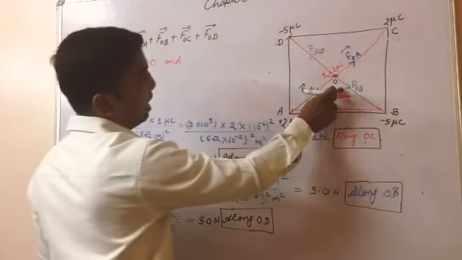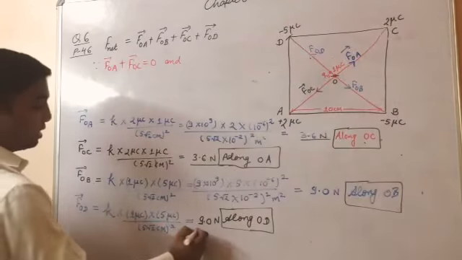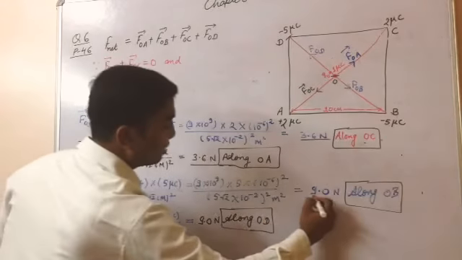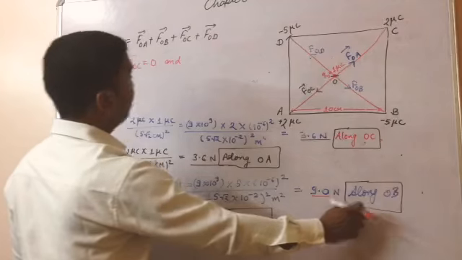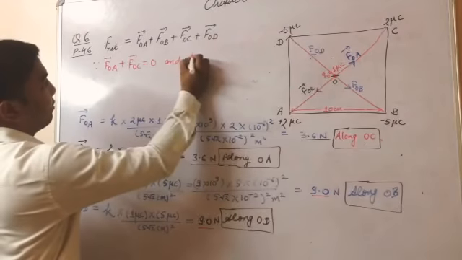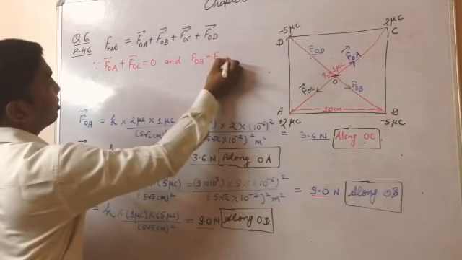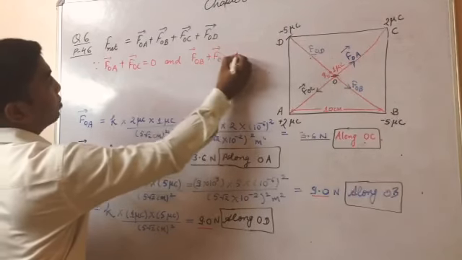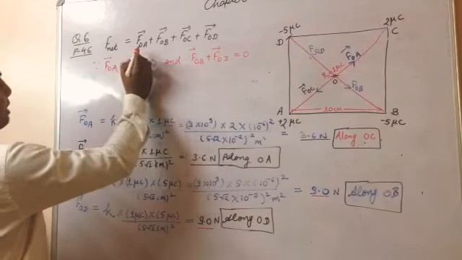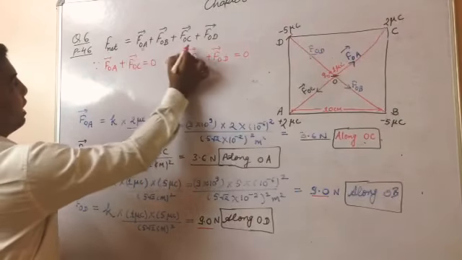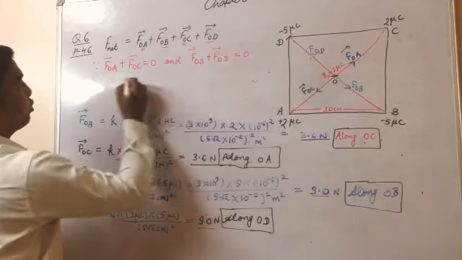And what about FOB and FOD? These are equal in magnitude. FOB was 9 and FOD is also 9, and the directions are opposite. So we can say FOB plus FOD is 0. So FOA and FOC make 0, and FOB and FOD are also 0.